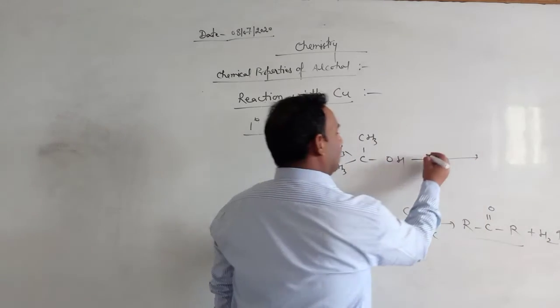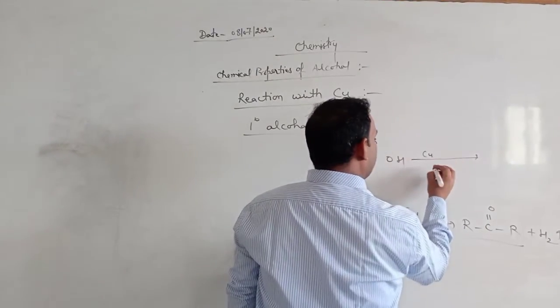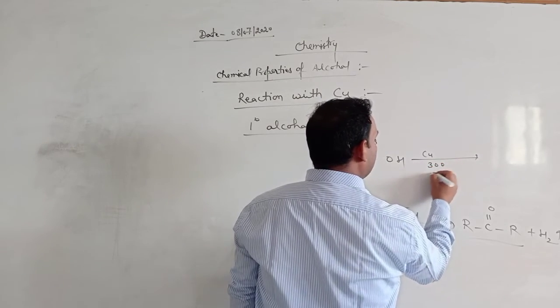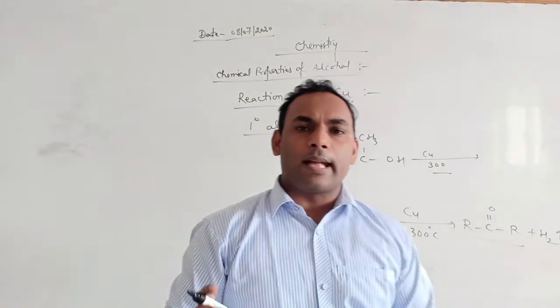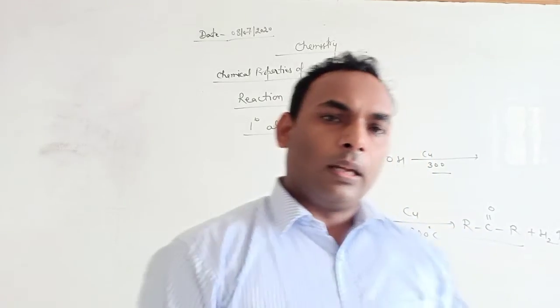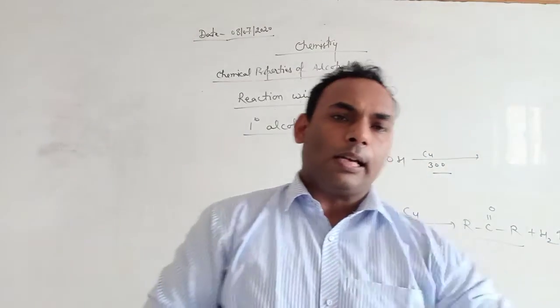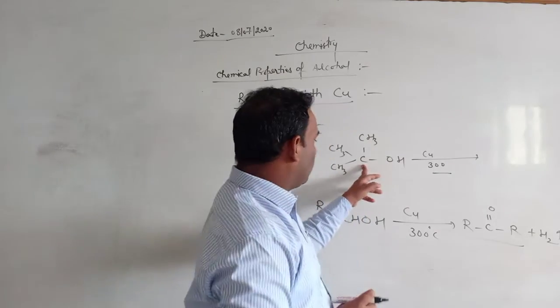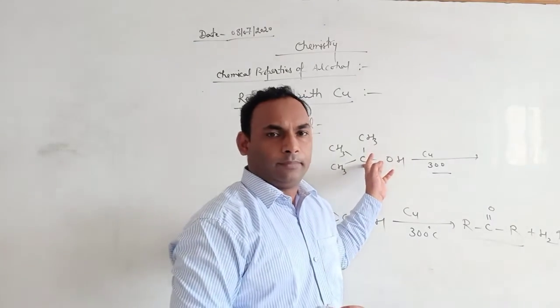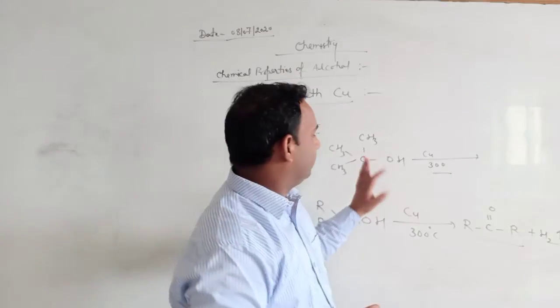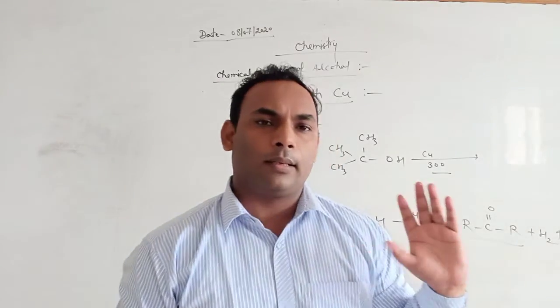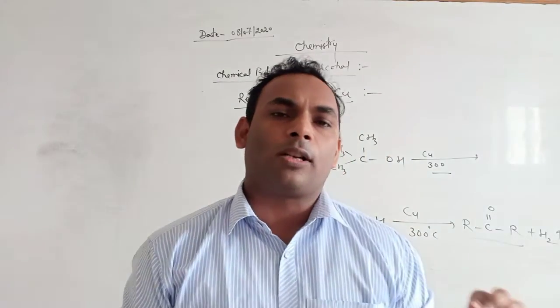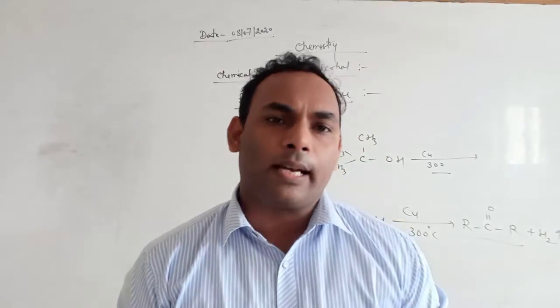then when it is heated in the presence of copper at 300 degrees C, hydrogen gas is not removed. In tertiary alcohol, there is no replaceable hydrogen atom joined to the tertiary carbon atom. So in this example, a water molecule is evolved and we get alkene.